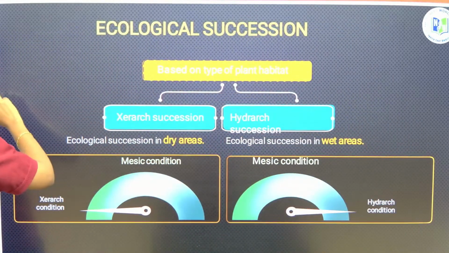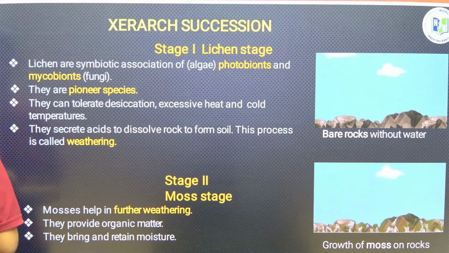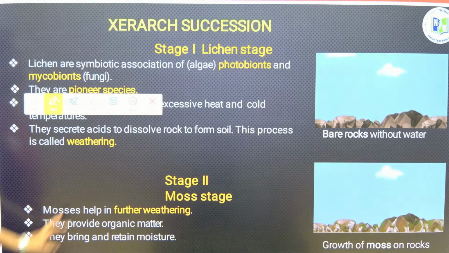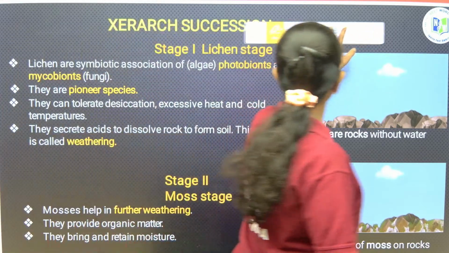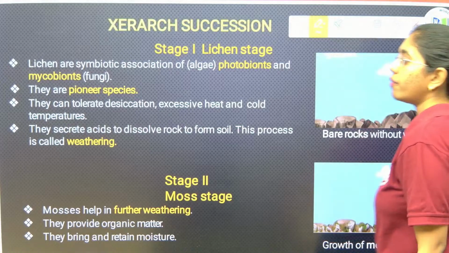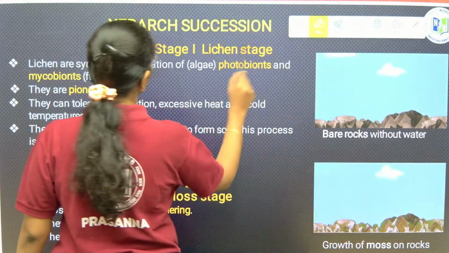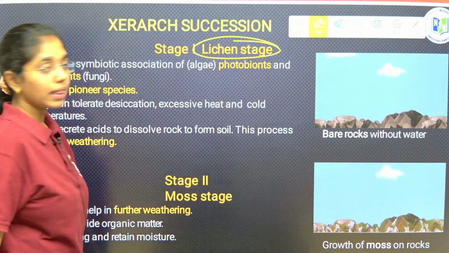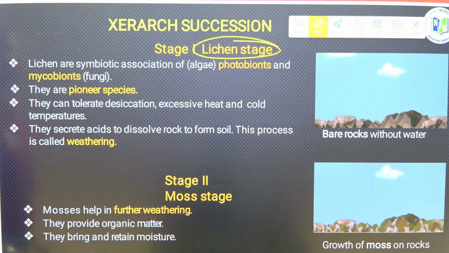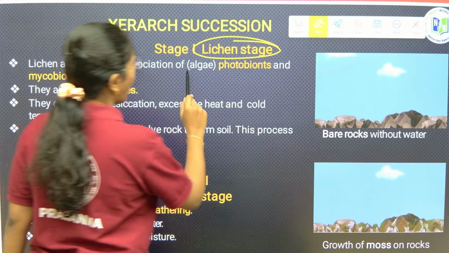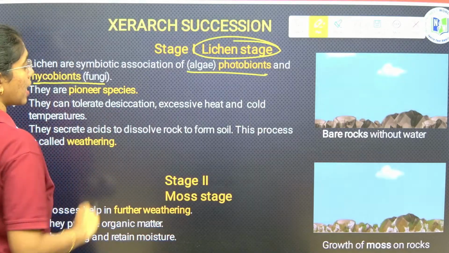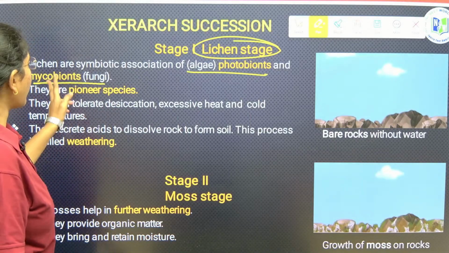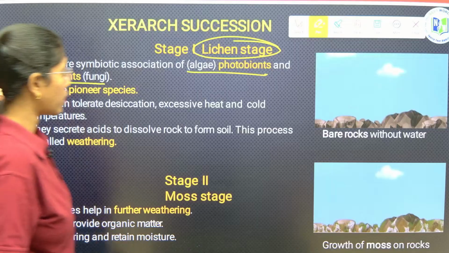Xerarch succession, stage 1, lichen stage. As I said, in Xerarch succession or Hydrarch succession, the pioneer species will be lichens. So the first seral stage is the lichen stage. Lichens are a symbiotic association between algae and fungi. Algae is addressed as phycobiont and fungi is addressed as mycobiont.